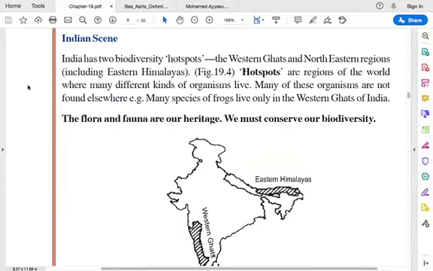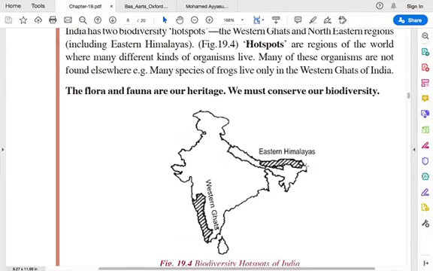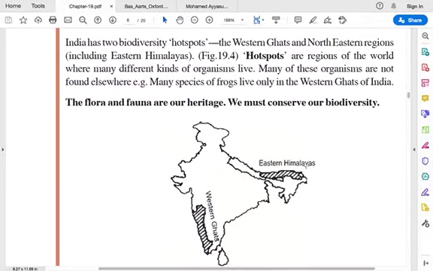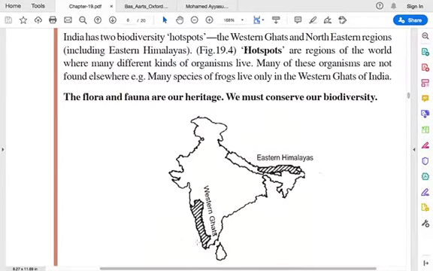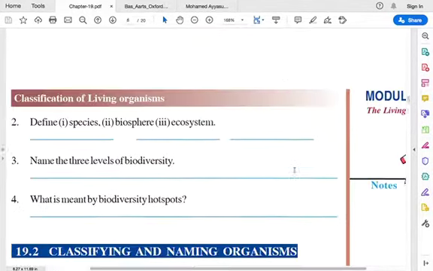And when you talk about the Indian scene, you have hotspots. Hotspots are basically regions where many species live in a dense area. So you have Eastern Himalayas and Western Ghats. Then flora and fauna. Flora is related to plants, fauna is related to animals, and we have to conserve our biodiversity.